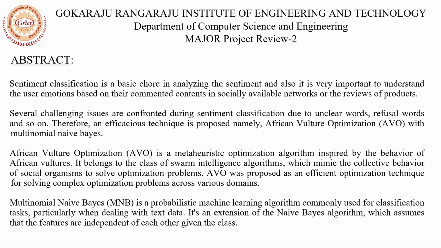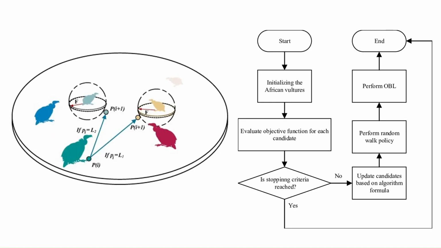Multinomial naive Bayes excels in handling textual data for classification tasks. This is a diagrammatical representation of AV optimization, and on the right side we can see the algorithm flow of the optimization.